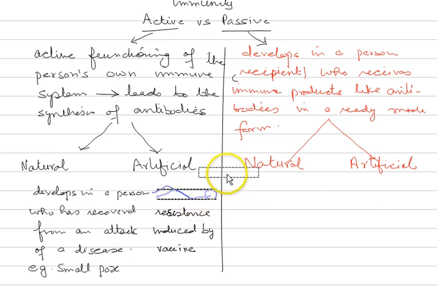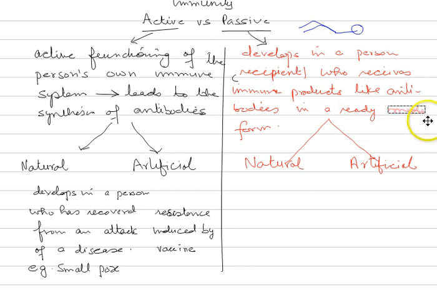But in passive immunity, he is not being given any vaccine. Here this fellow develops passive immunity, that is, it develops in a recipient who receives immune products like antibodies in a ready-made form. So he is getting these antibodies, and the important thing is, in ready-made form.